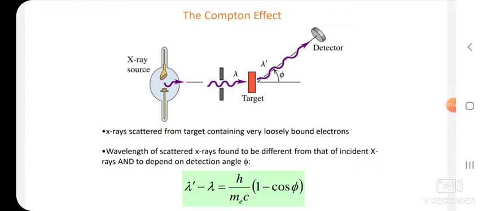Thomson scattering, the classical theory of an electromagnetic wave scattered by a charged particle, cannot explain the low intensity shift in wavelength.